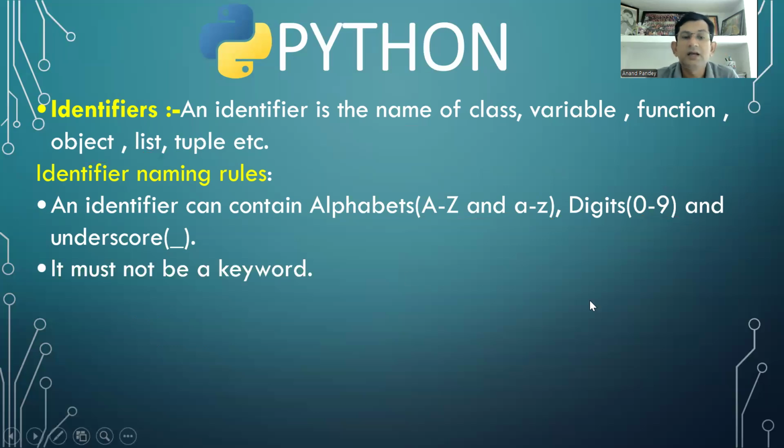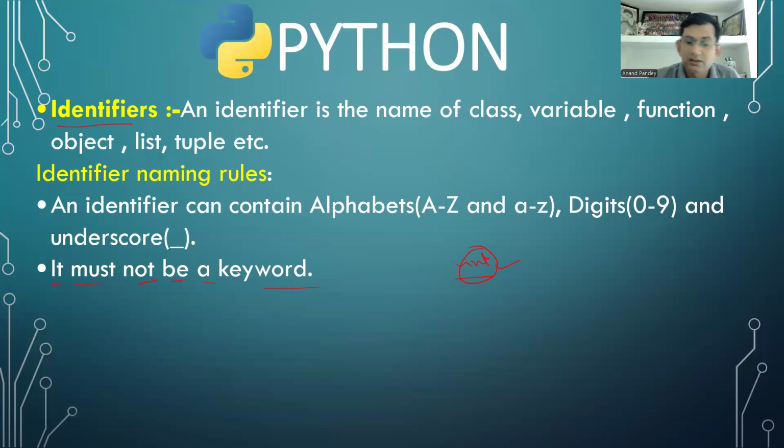Then the second rule is, it must not be a keyword. Can you take a variable name as int? Can you take a function name as int? No, we cannot, because int is a keyword. It is reserved for something, and we cannot use it as the name of anything. We cannot use it as an identifier. So it means an identifier must not be a keyword. कीवर्ड नहीं होना चाहिए किसी वेरिएबल का नाम, फंक्शन का नाम, क्लास का नाम, कीवर्ड नहीं होना चाहिए.